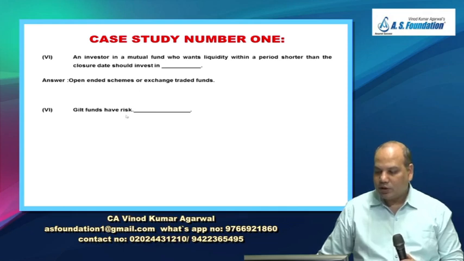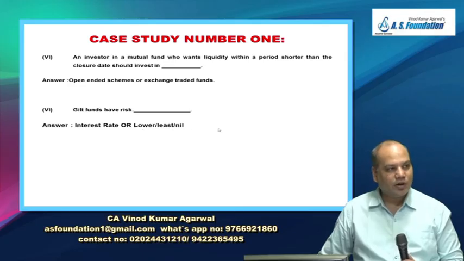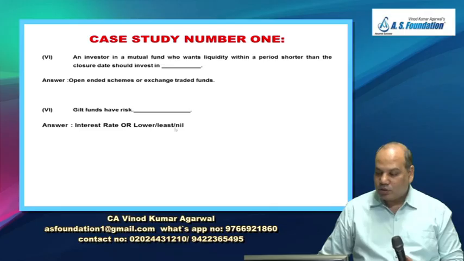Next is gilt funds have risk. So lower risk, or interest rate risk, or least risk, or nil risk. These are the answers the institute has given. You can write interest rate risk is there, but risk is lower, risk is least, risk is nil.